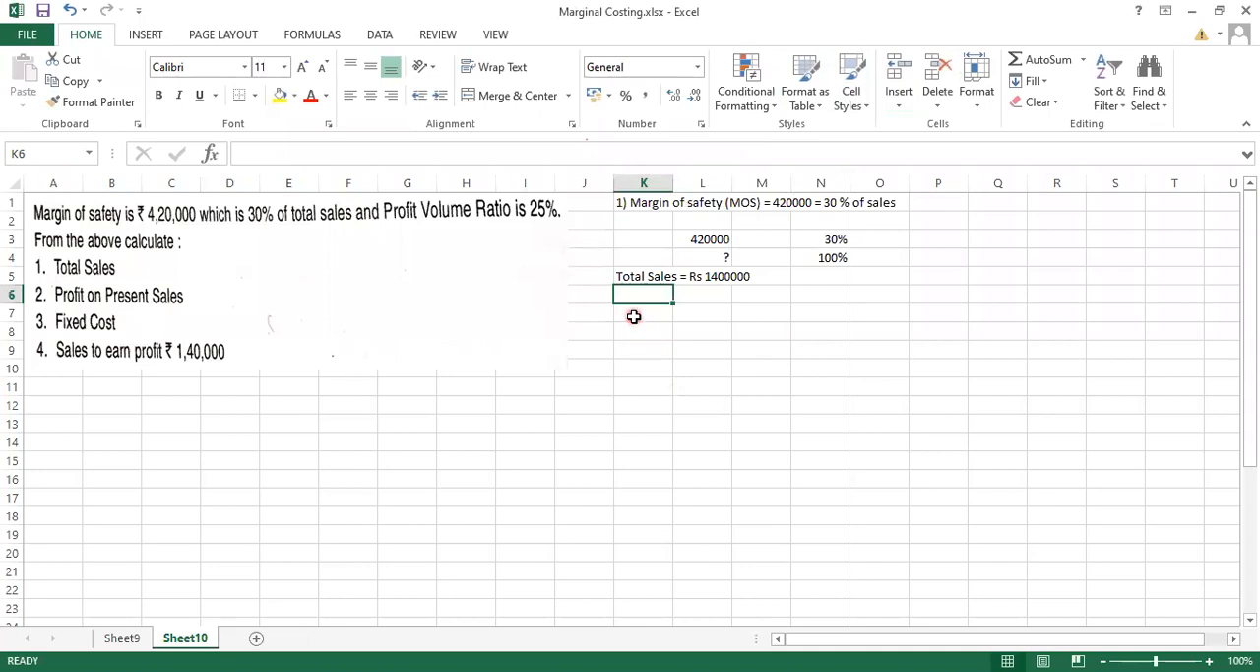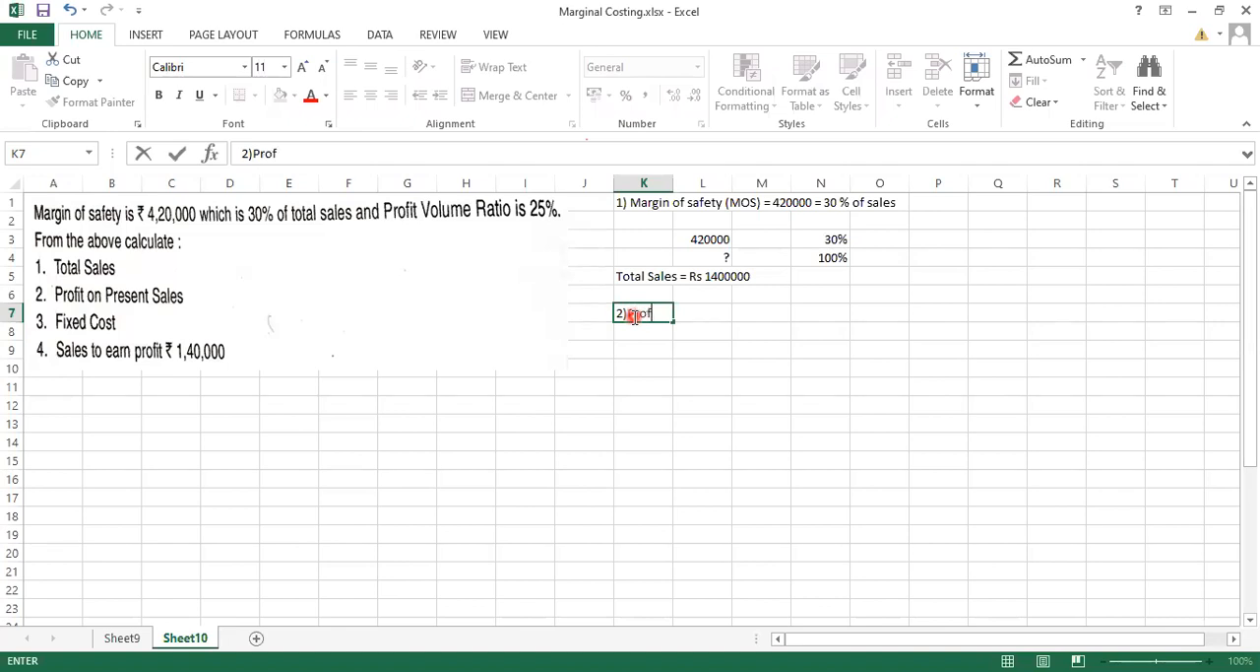Now the same way, you can find out the profit on present sale. How can you find it out? Can you all tell me? ये जितना भी present sale आया, that is 14 lakh, उसके ऊपर they have asked us to find out the profit. Anyone, how can we do it? Very much easy. We have a profit volume ratio as well. So we can directly write like this.